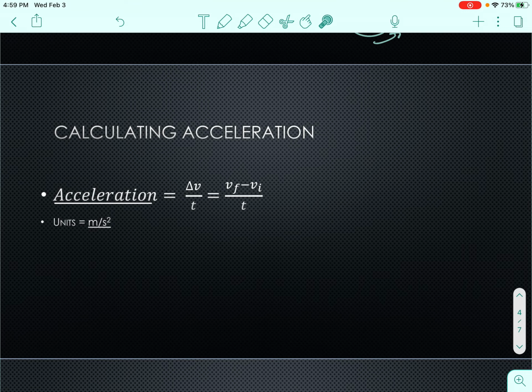And the units for acceleration are meters per second squared. You have to square the seconds because velocity is already going to be in meters per second. And then you're going to divide it by time again, usually seconds. And so you end up with meters per second per second. That's the same thing as saying meters per second squared. So that's why those are the units for acceleration. And then don't forget you need a plus or a minus to indicate the direction of your acceleration.